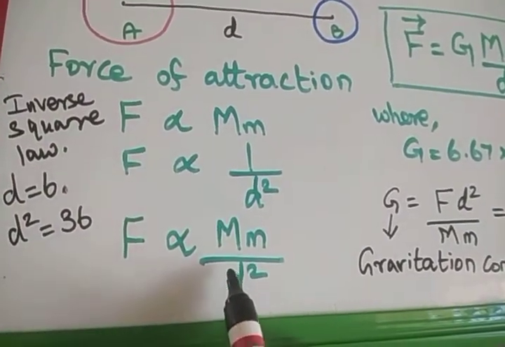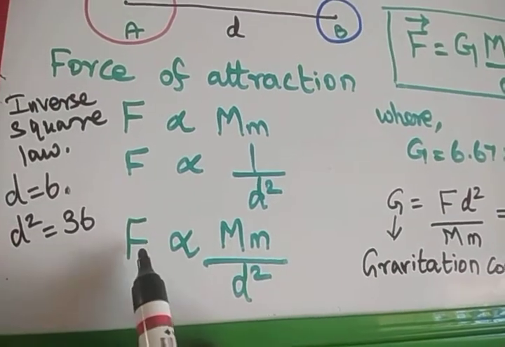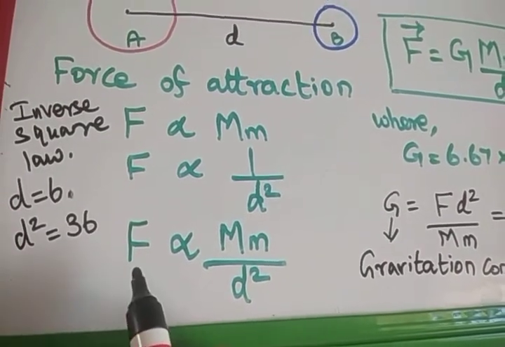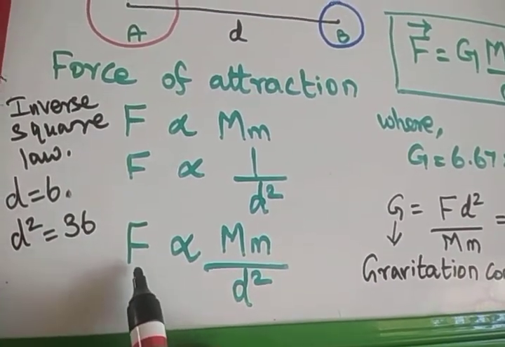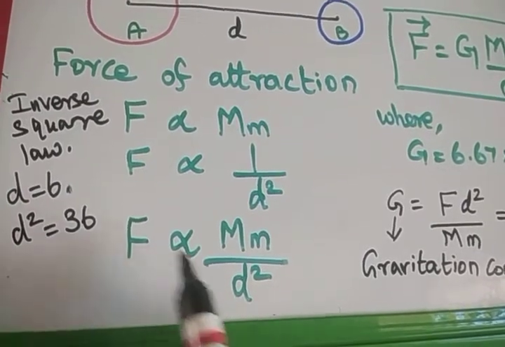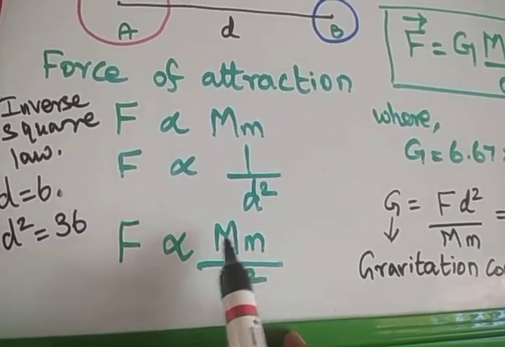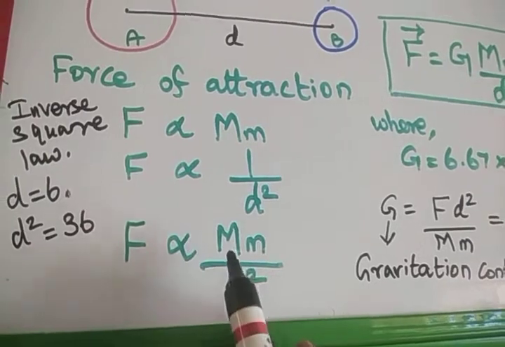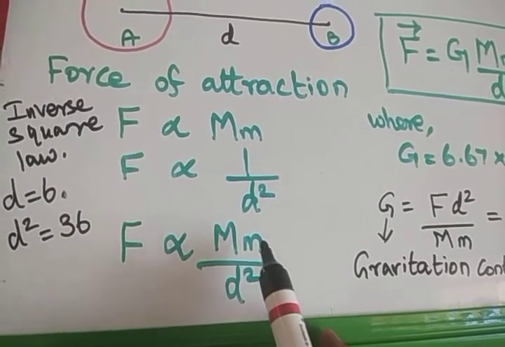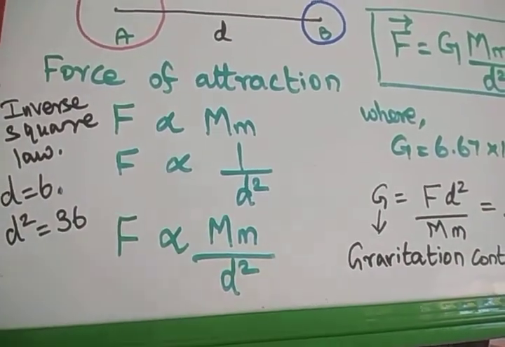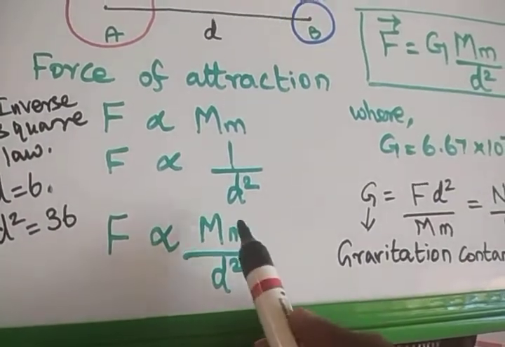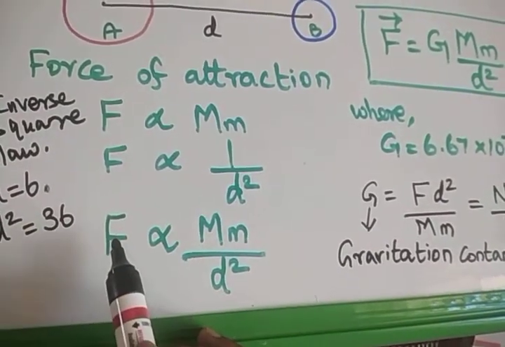You can ask that if the distance is larger, the force is very small, sir. You have to consider that it is inversely proportional to distance, but the force is directly proportional to the masses. Imagine what is the mass of the sun and the earth. It is a very huge mass. Hence, that huge mass provides the force.